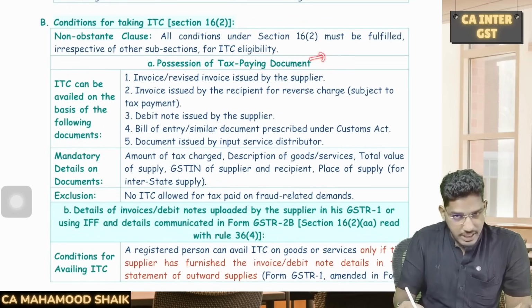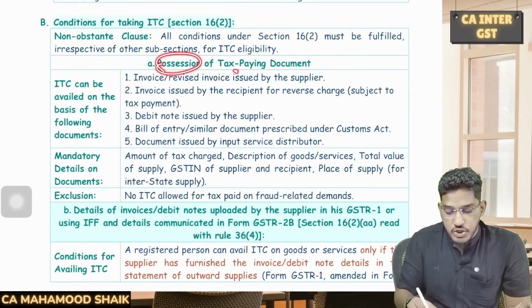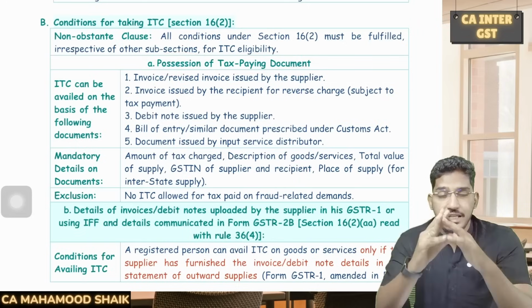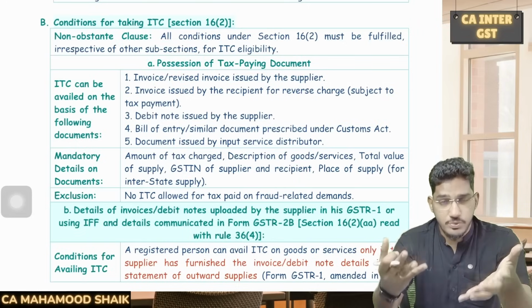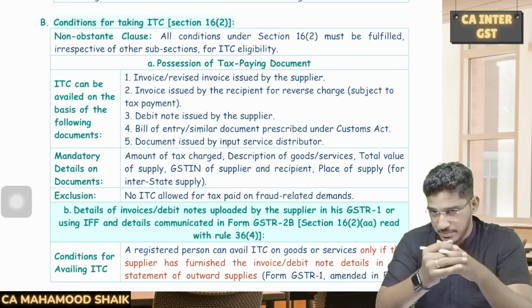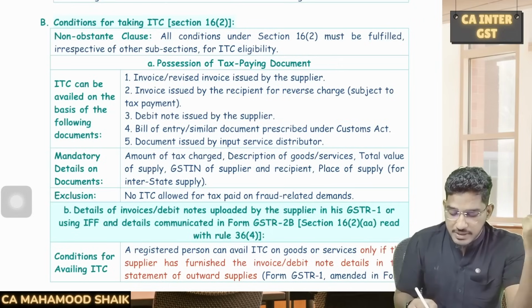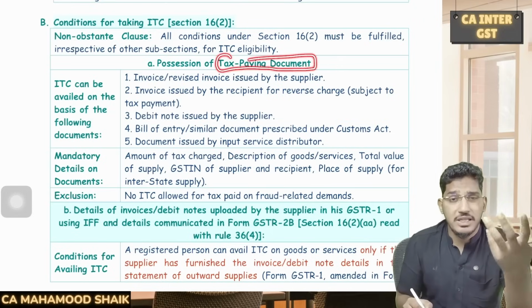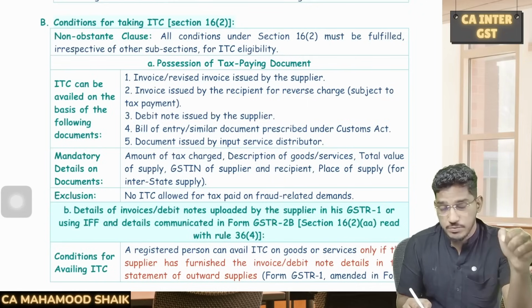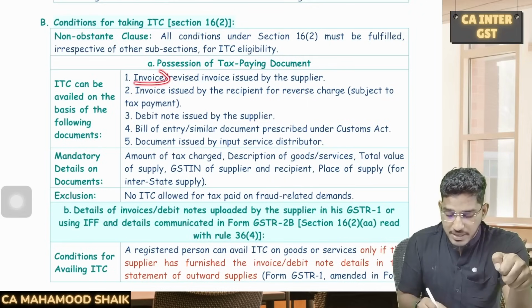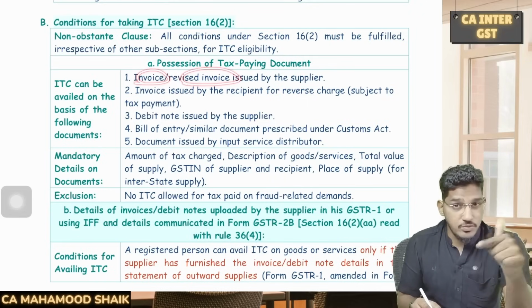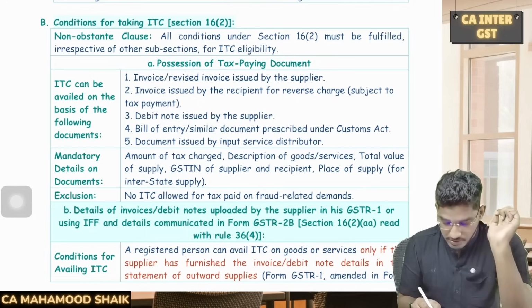the person whoever wants to avail the input tax credit, he must be in possession of some tax paying document. That means he should have some document which is giving evidence that he has actually made the payment of the tax. So now what could be that tax paying document? What could be that document on the basis of which input tax credit can be taken? See, it could be an invoice, or even it could be a revised tax invoice which is given as per 31 subsection 3 clause A.